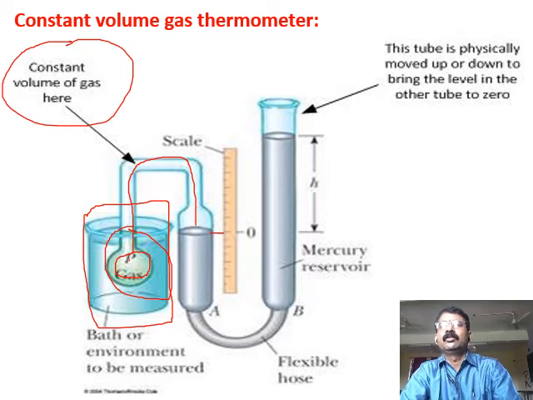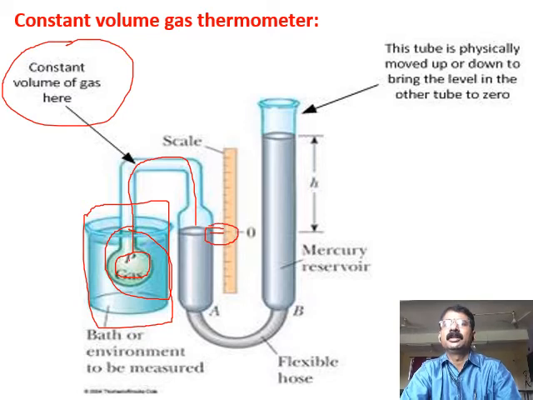Then you have mercury here, and this mercury in this tube is connected through a flexible tube to this column also. So this tube can be lowered or raised, moved up and down, to regulate the level of mercury in this tube.